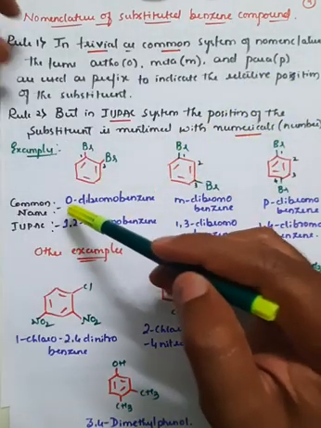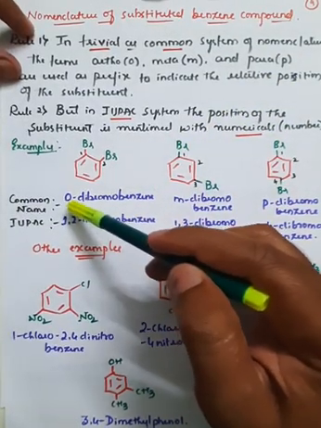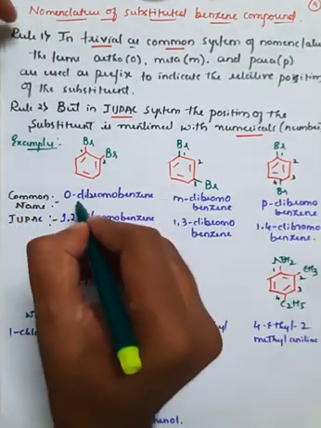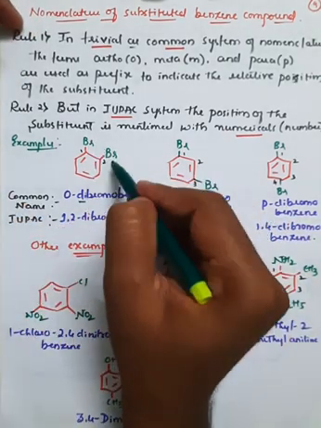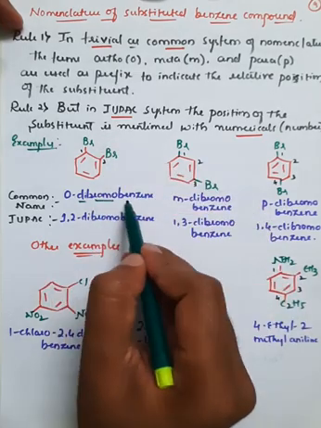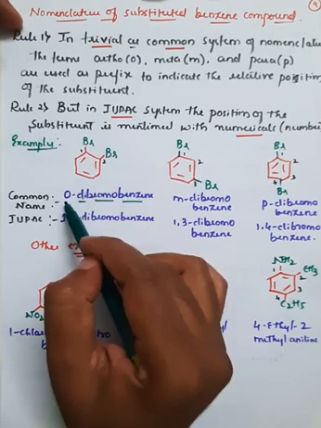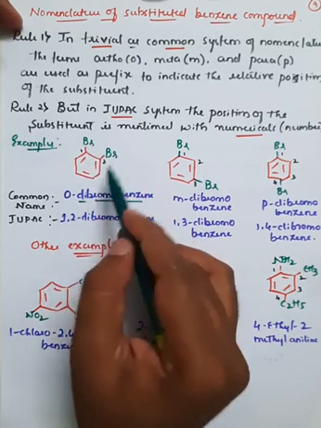So I can take it as O, meaning ortho, that is O-dibromobenzene. I have used the word di because there are two bromines. Complete is O-dibromobenzene.